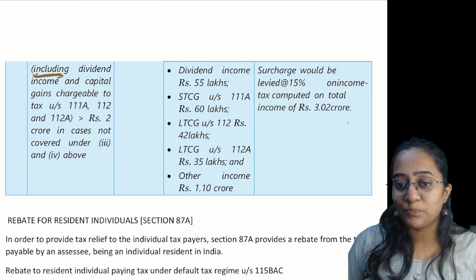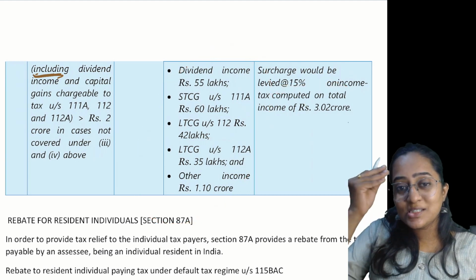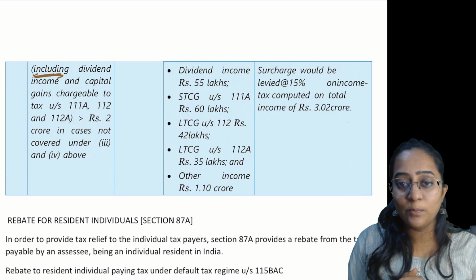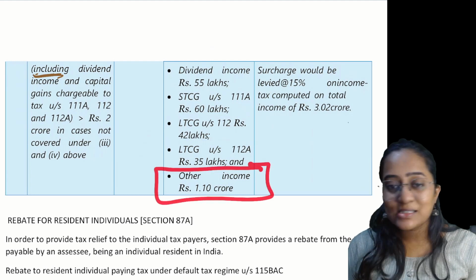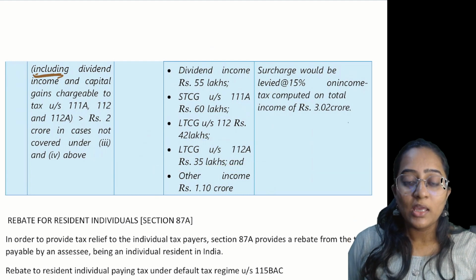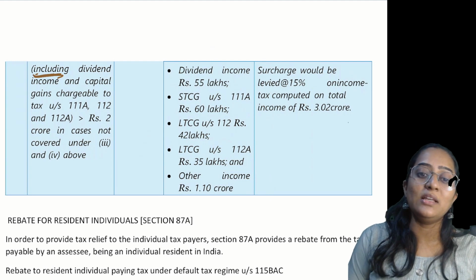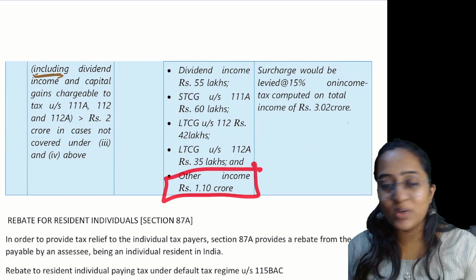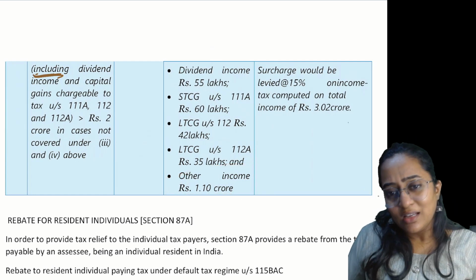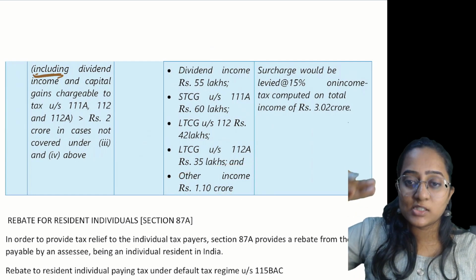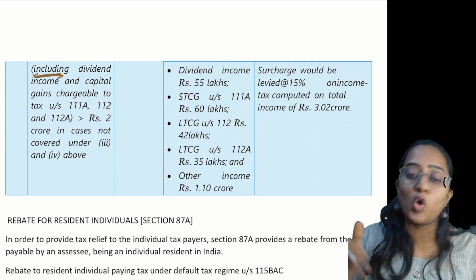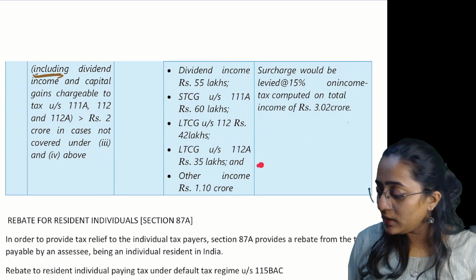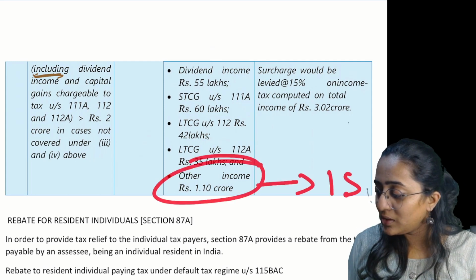It makes sense. See here, if you have understood point number 1, 2, 3 and 4. However, if your income excluding the dividend and all these things is not exceeding 2 crores, normally speaking, you would just apply 15% only.